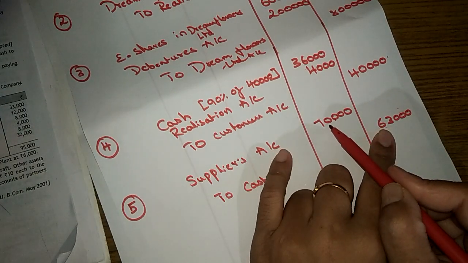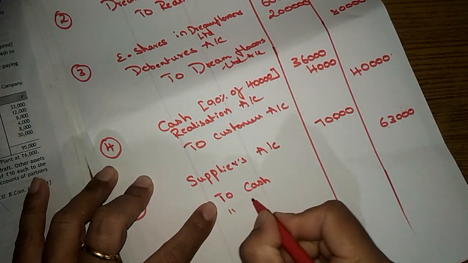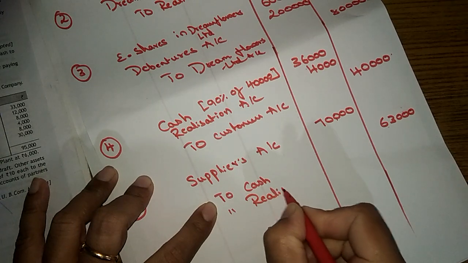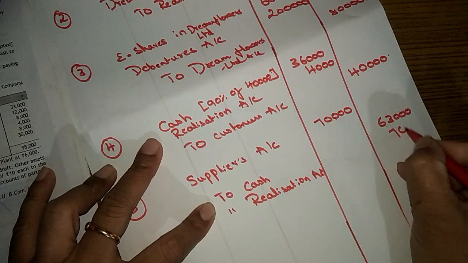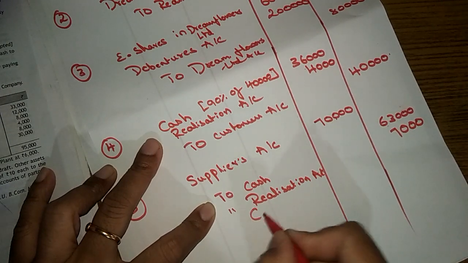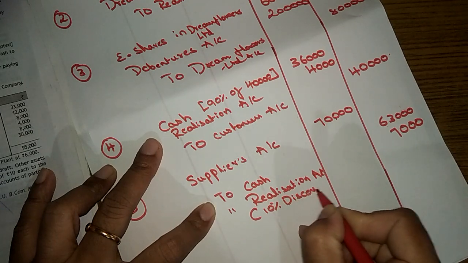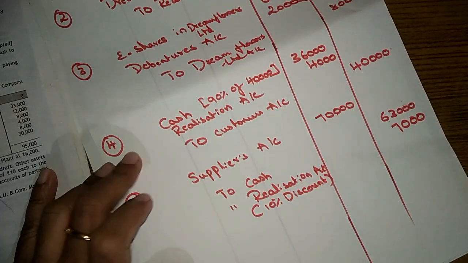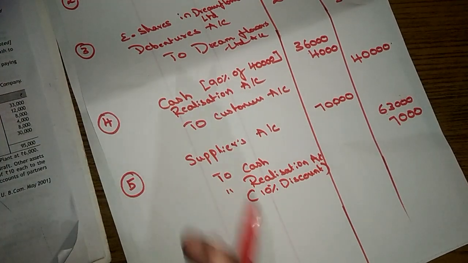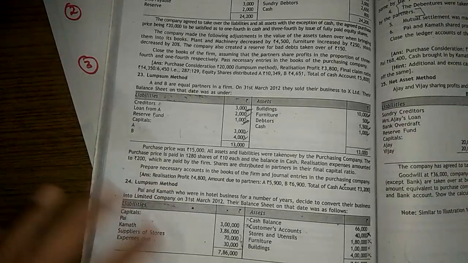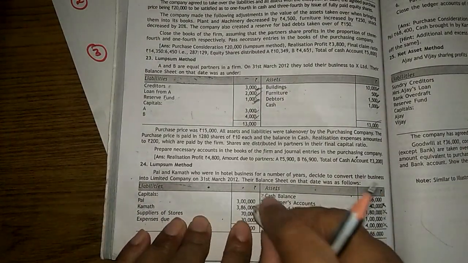The suppliers are giving 10% discount. That is profit, and that has to be transferred again to realization account. How much? 7,000. What is this 7,000? 10% discount given by suppliers. Hope you got this entry. And this account is also closed now.